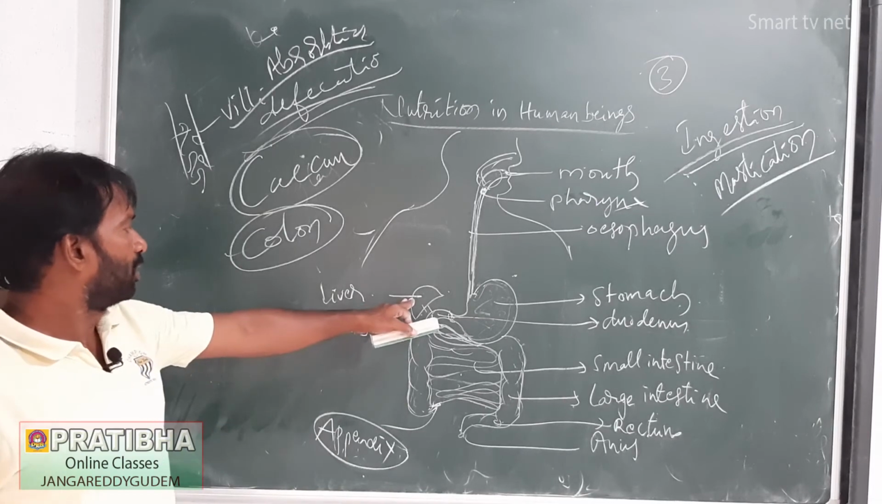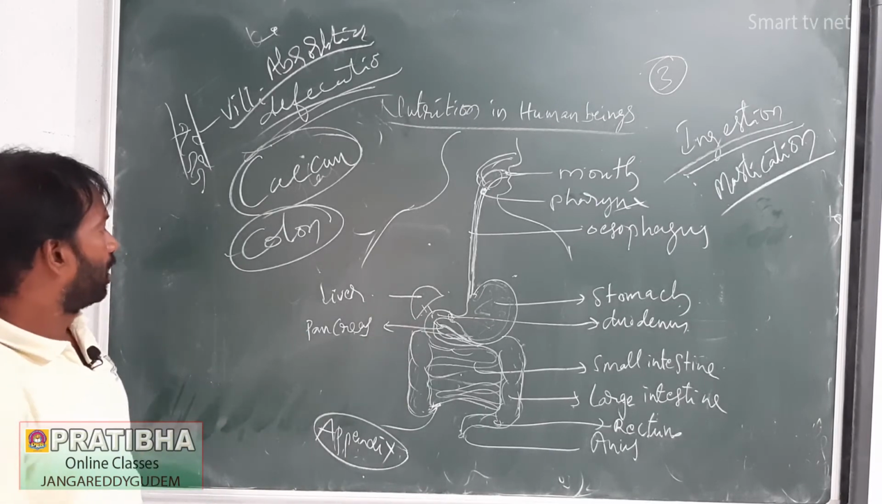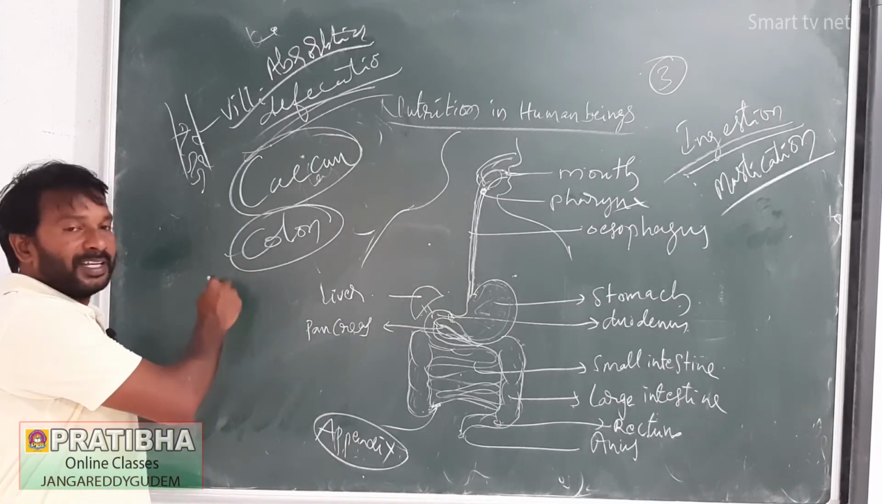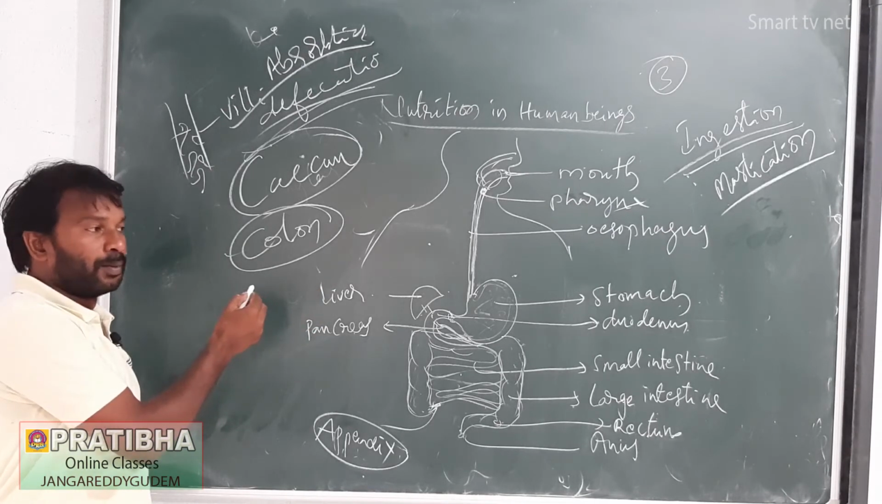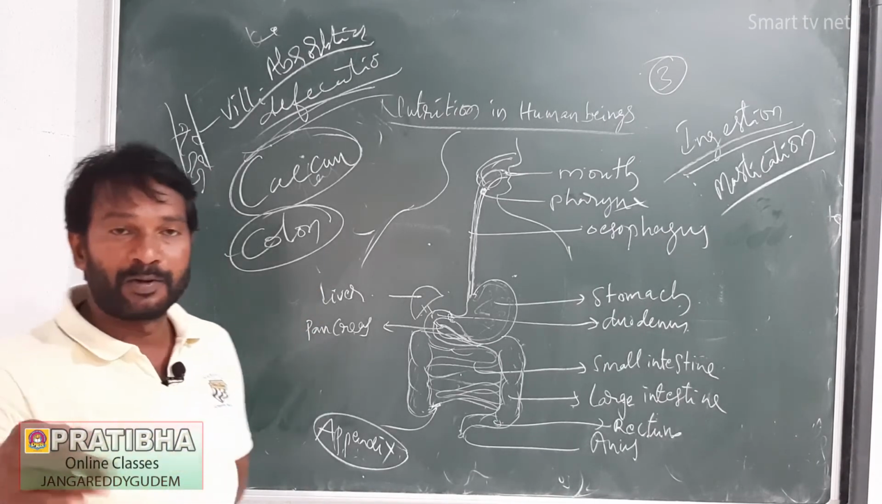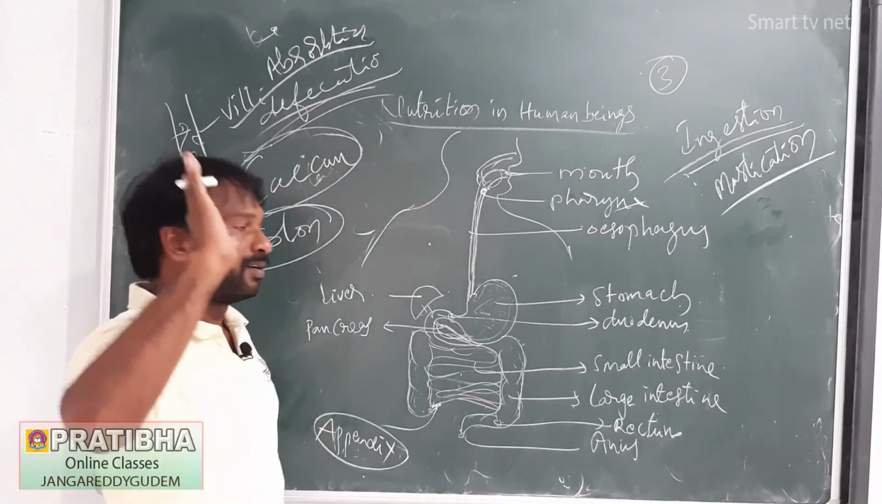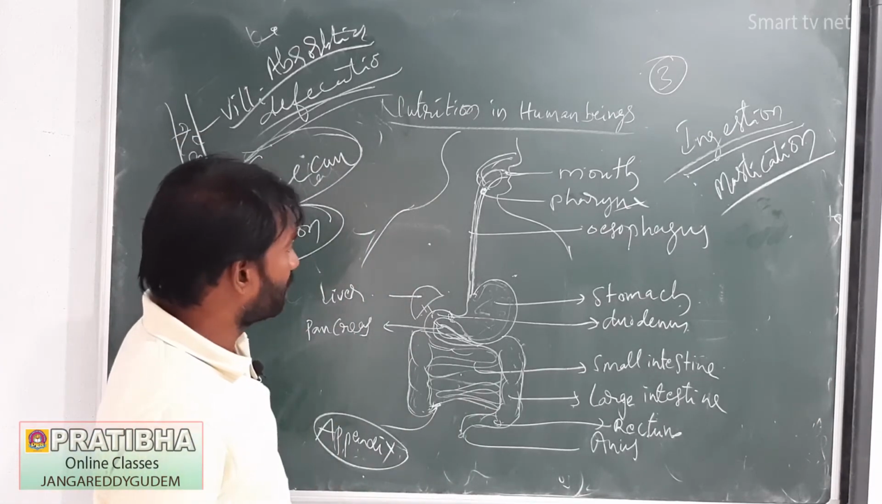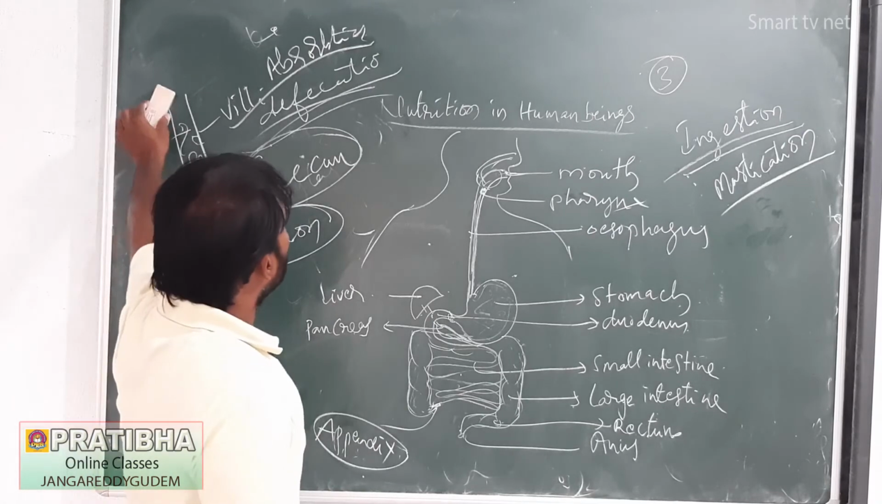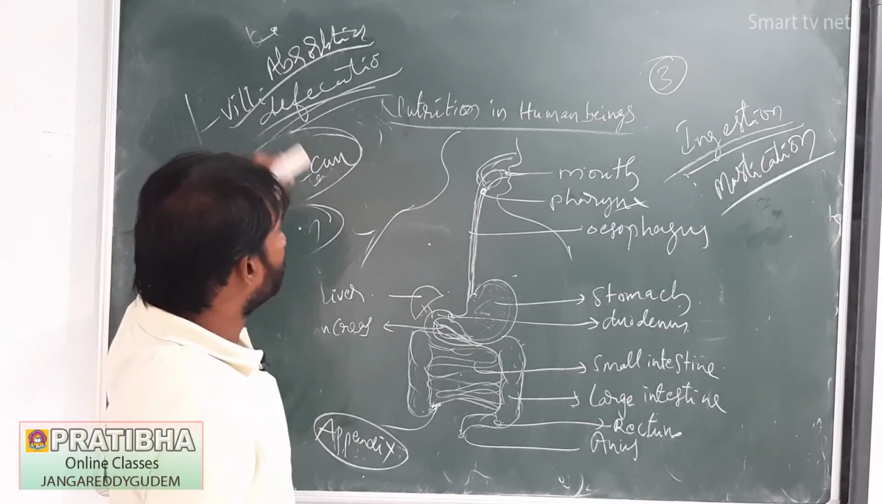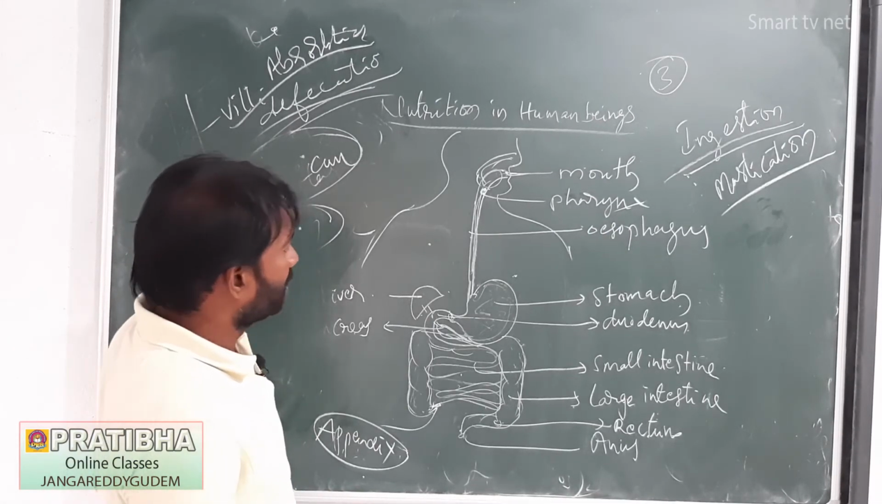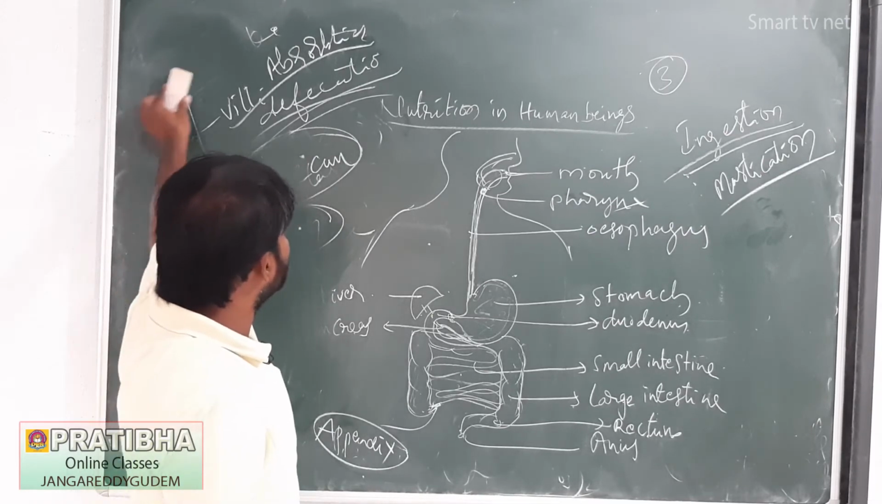Next, the liver produces a juice called bile juice. There is no enzyme in it. By this bile juice, fat is converted into small fat globules. That is called emulsification. This is the process of nutrition in human beings. We also have to remember the enzymes like this.